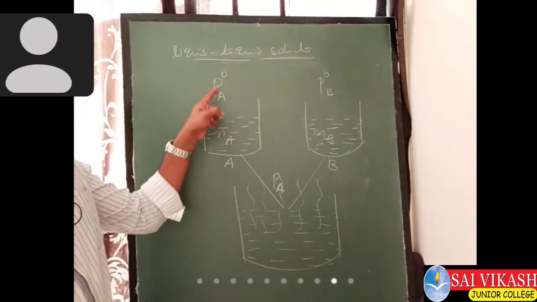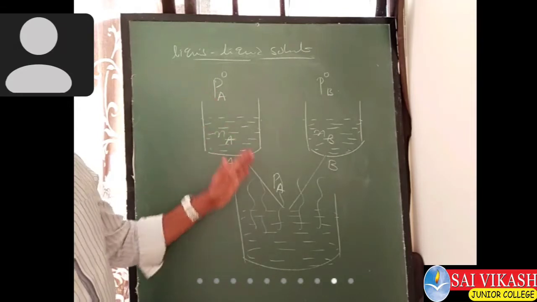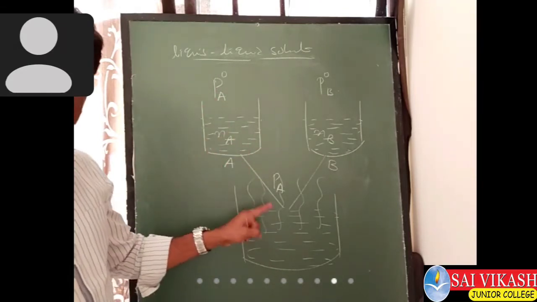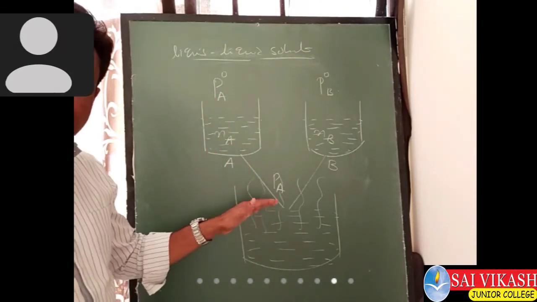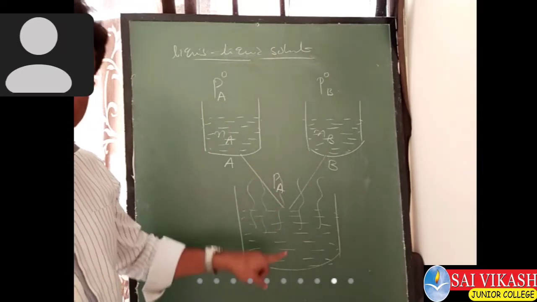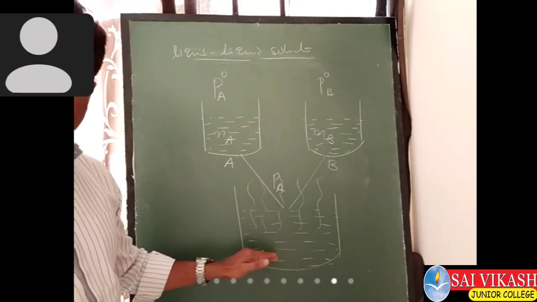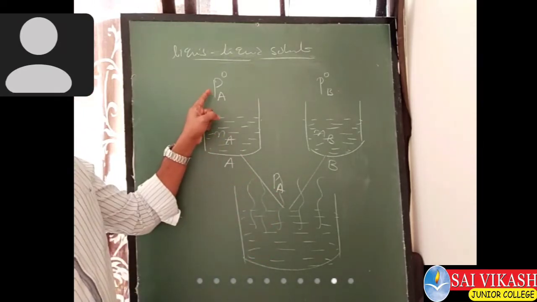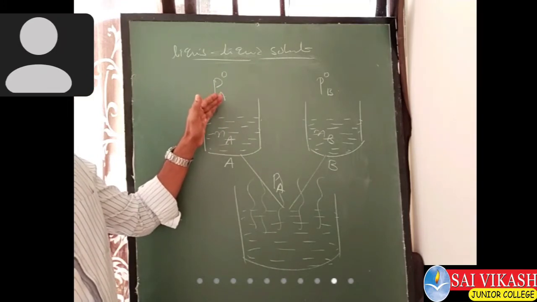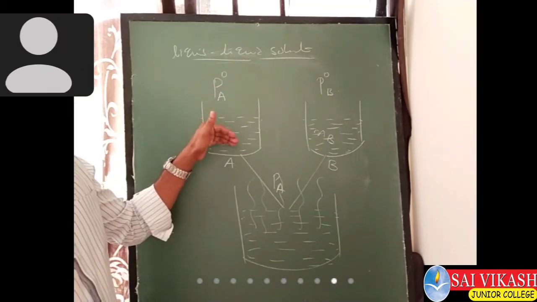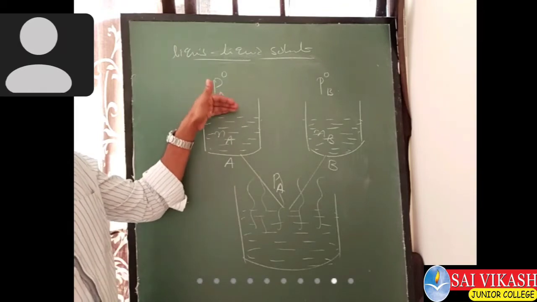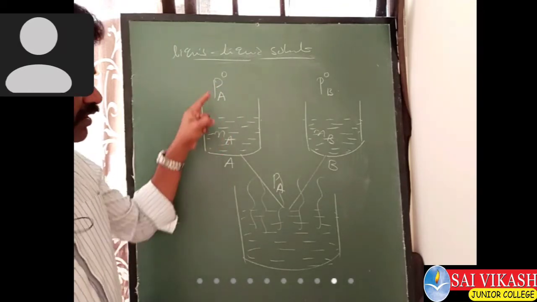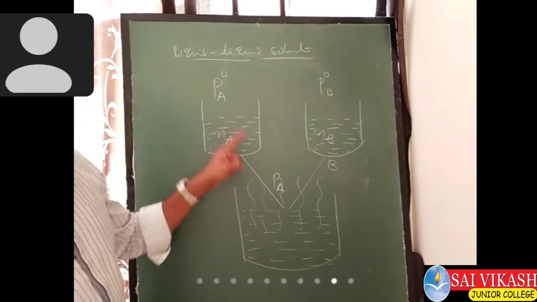PA, and P naught of A. You just observe the difference between these two. PA is the vapor pressure of liquid A from the solution, meaning from the mixture. P naught of A is the vapor pressure of liquid A from the pure solvent, not combined with anything. That is the difference between these two symbols.